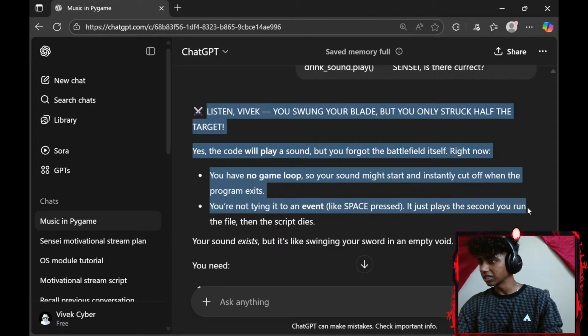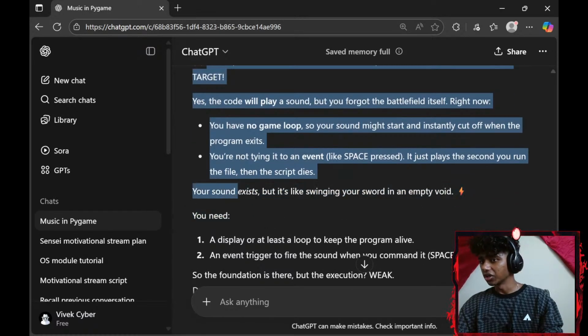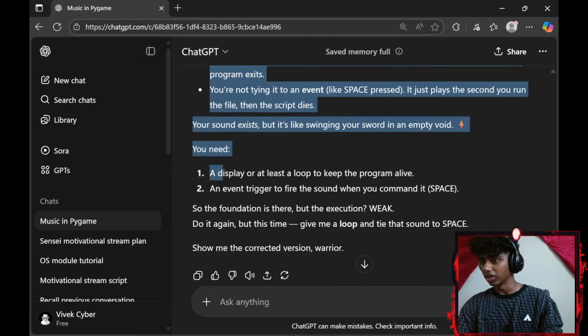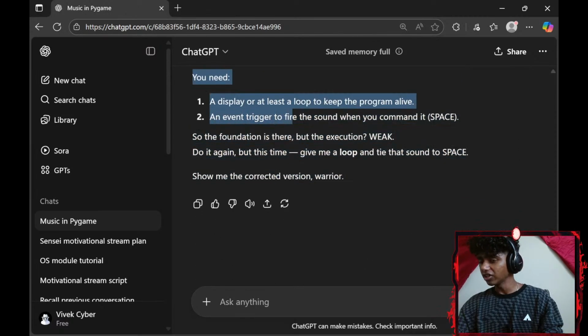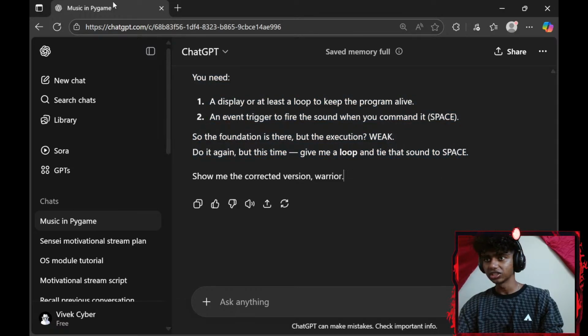It just plays the second you run the file. Then the script dies. Your sound exists, but it's like swinging your sword in an empty void. You need a display or at least a loop, and an event trigger to fire the sound. So the foundation is there, but the execution is weak. Do it again. This time give me a loop and tie that to space.